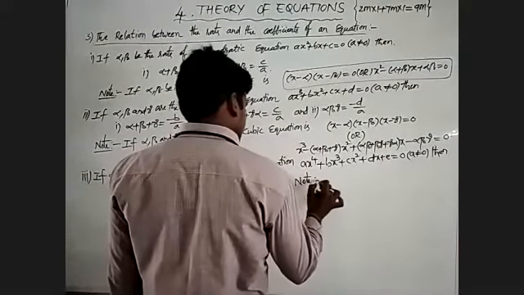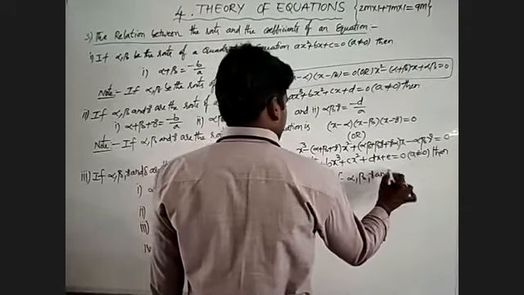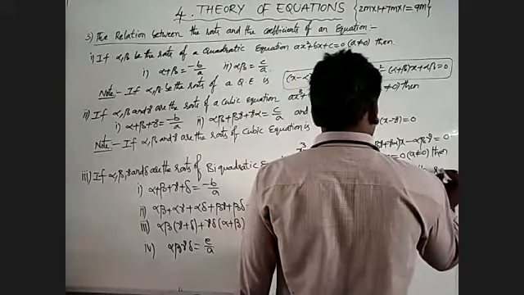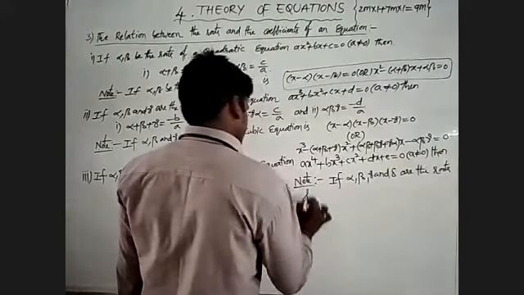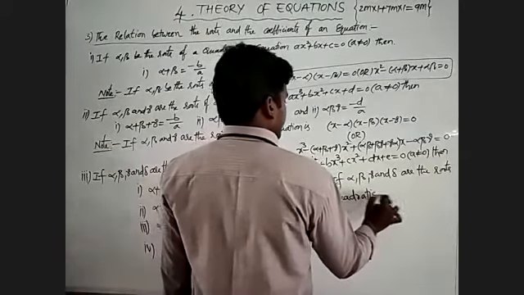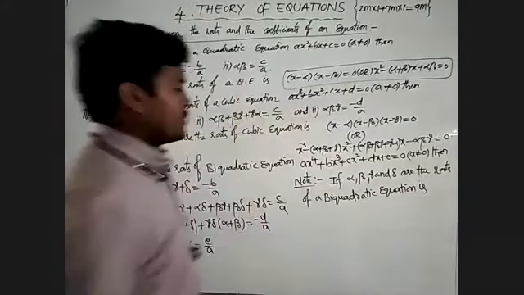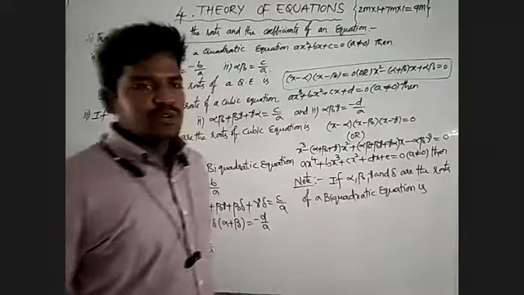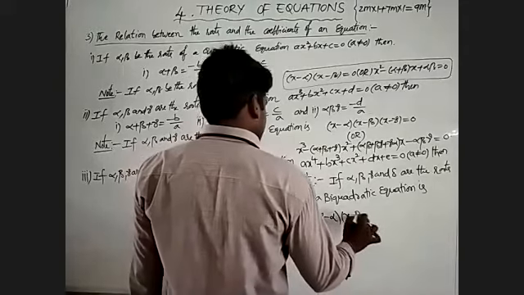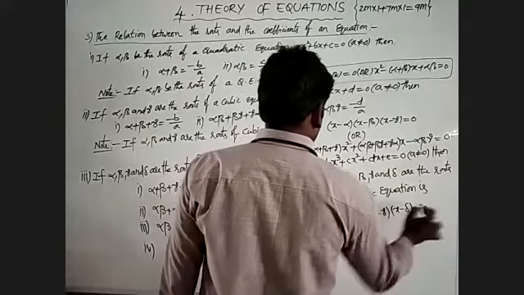That is, if alpha, beta, gamma and delta are the roots of a biquadratic equation, okay, biquadratic equation means it has 4 roots, and it is written as x minus alpha into x minus beta into x minus gamma into x minus delta is equal to 0.